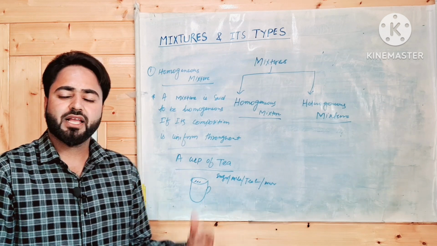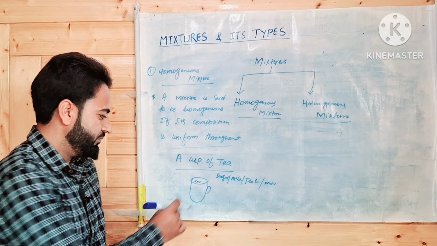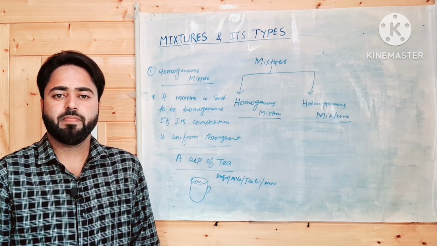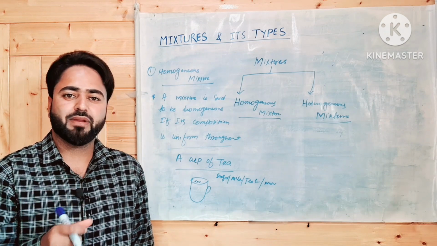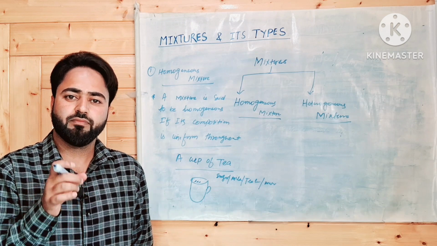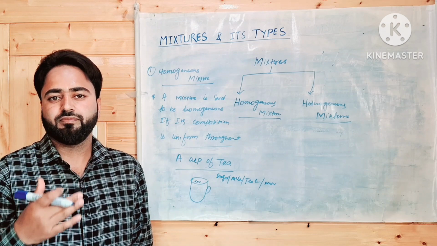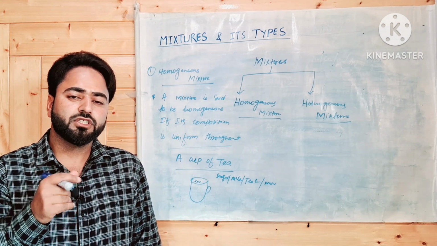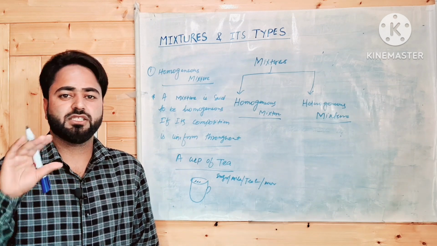जब हम चाय का पहला सिप लेते हैं, when we take the first sip of tea, the amount of sugar, the amount of milk, the amount of tea present in the first sip is the same amount of sugar, milk and tea leaves present in the last sip. मतलब ये है कि जब हम चाय पीते हैं, जितना चीनी पहले सिप में प्रेजेंट होता है, उतनी ही चीनी लास्ट सिप में भी प्रेजेंट होती है.